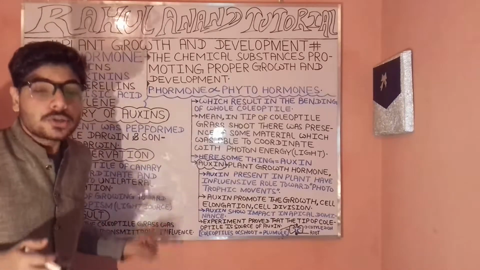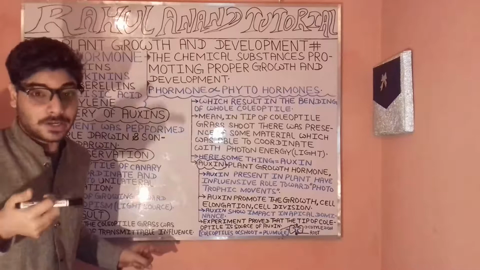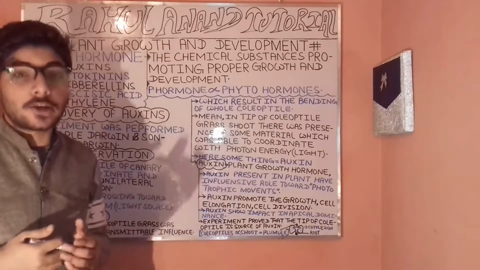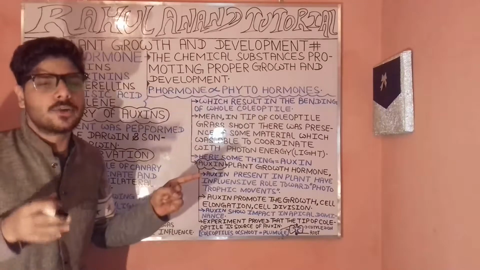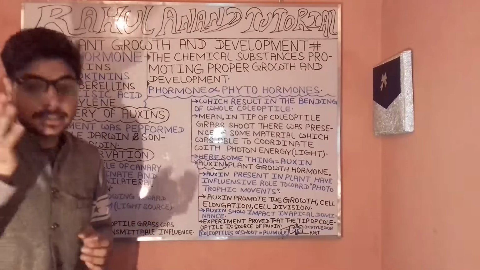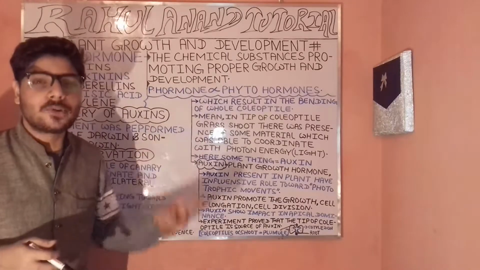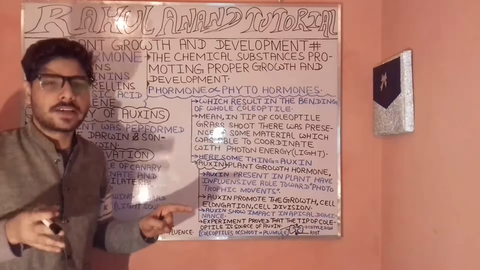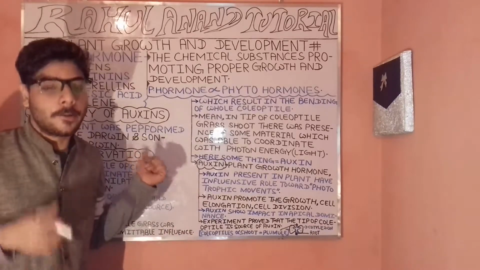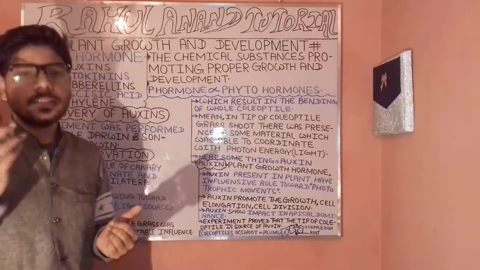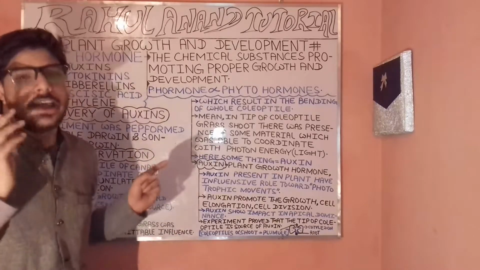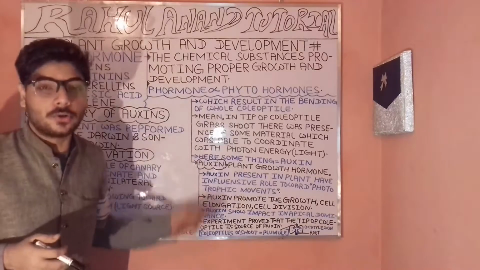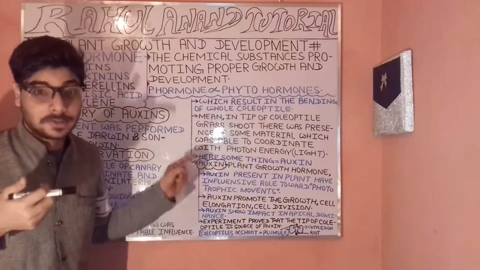It means that the direction in which the light is present, the shoot direction will be coordinated in proportion to that. There was a series of experiments carried out by Sir Francis Darwin as well as Charles Darwin. They played an important role, and finally we got to know something about the auxins.